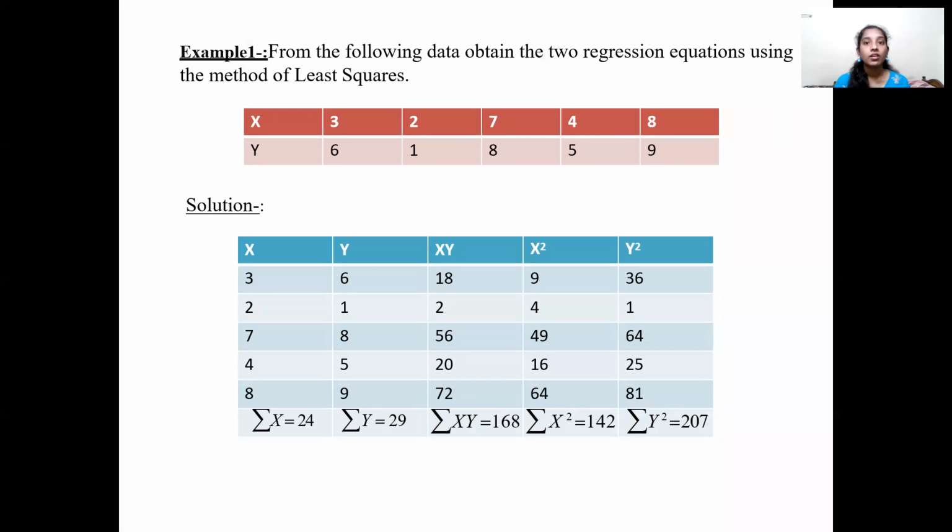From the following data, obtain two regression equations using the method of least squares. So we have the following data, x and y. We can tabulate it: x has some values, and we find the summation; y, and we find the summation; then calculate xy and find the summation; then x square and y square, and find the summation of them.